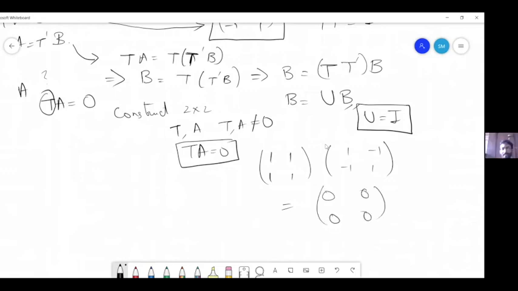So this is why whatever property that we see with numbers, it is not obvious that they'll extend to matrices also. So when we have B is equal to UB, U equal to I is not something straightforward.